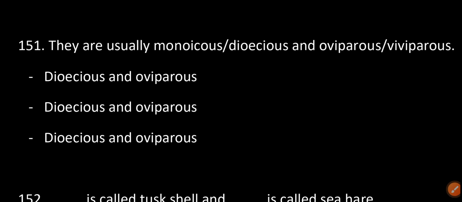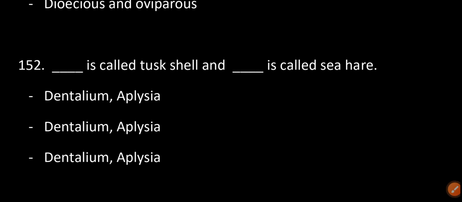They are usually monoecious or dioecious, and oviparous or viviparous. Dioecious and oviparous. Dentalium is called tusk shell and Aplysia is called sea hare.